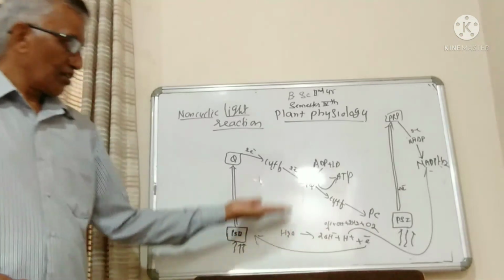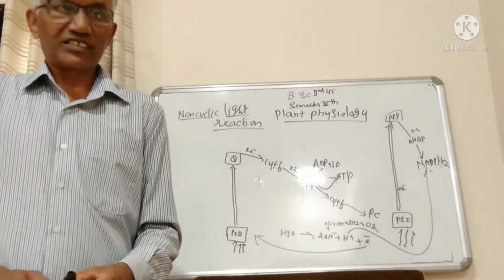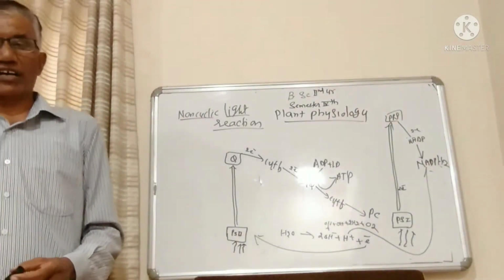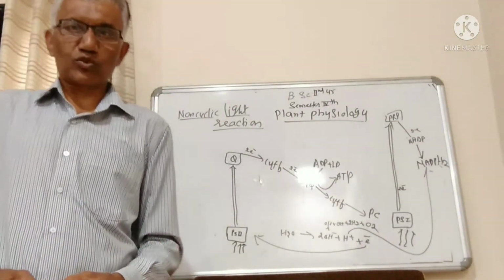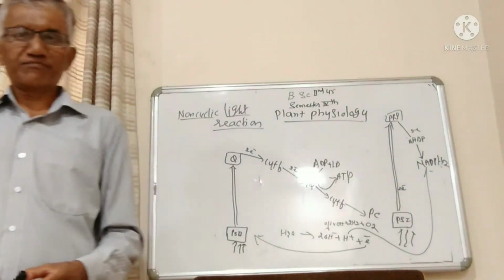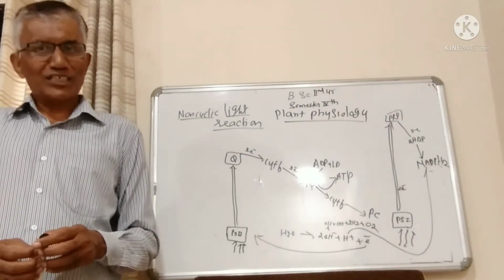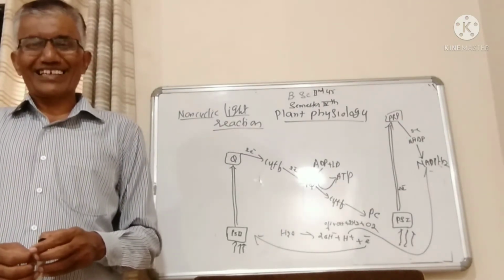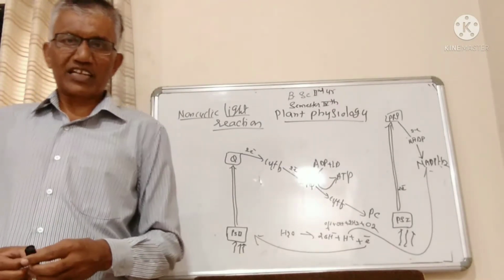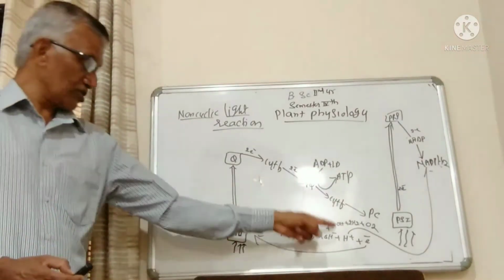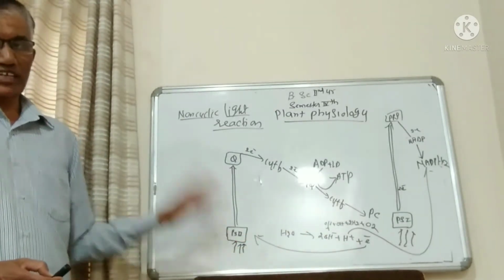This is the process of photolysis of water, which was described by the scientist Hill using monochromatic light on chlorella. He concluded that during non-cyclic photophosphorylation there is a splitting of water molecules into H plus and OH minus ions. The H plus ions go to NADP and get converted to NADPH2, and the electrons go to pigment system 2 whenever there is a deficiency of electrons.